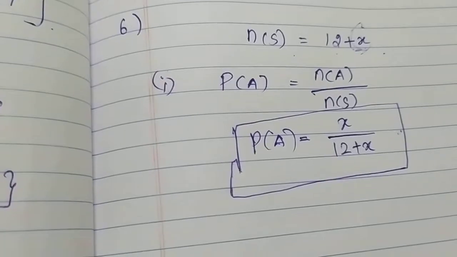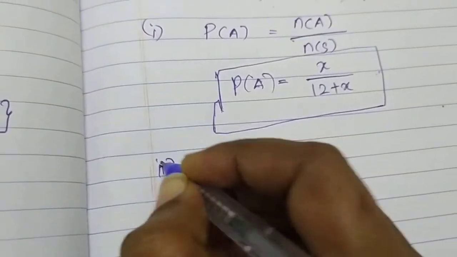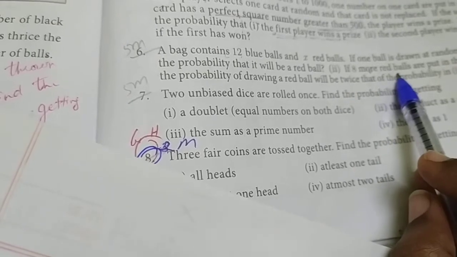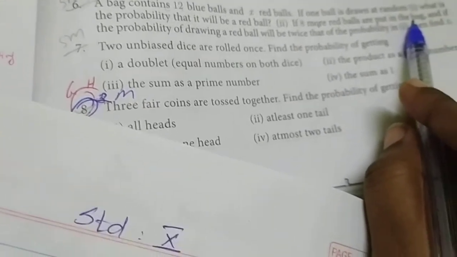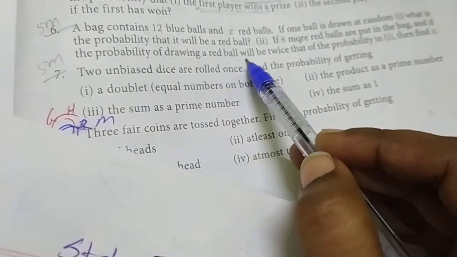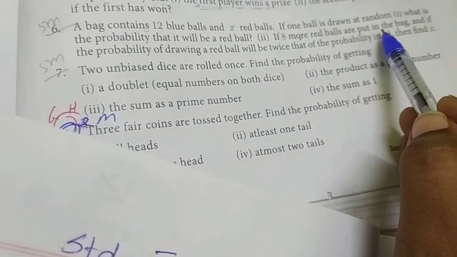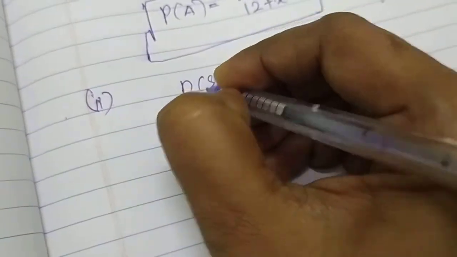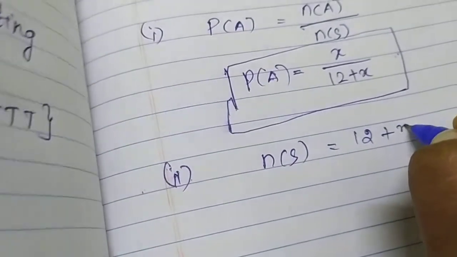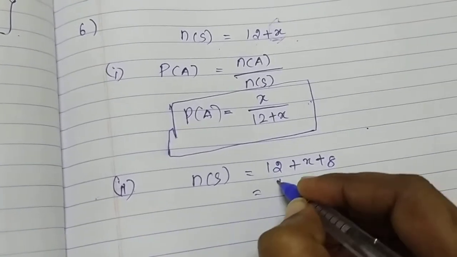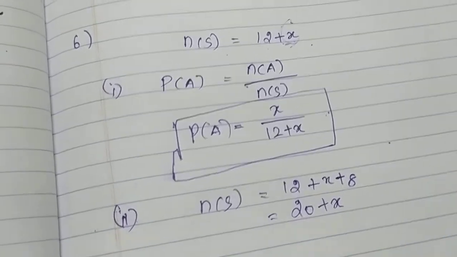Okay, next, second event. If 8 more red balls are put in the bag, and the probability of drawing a red ball will be twice the probability in 1. If we add 8 more red balls, the number of S is 12 plus x already there. Now we add 8 red balls, so 20 plus x. This is the number of S.